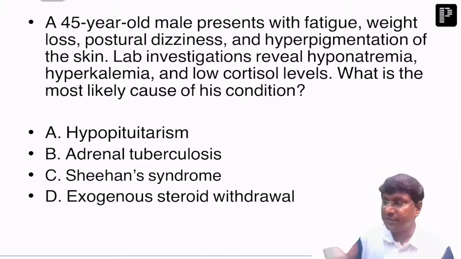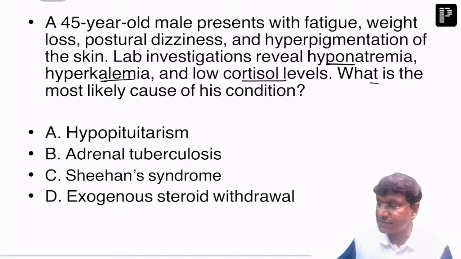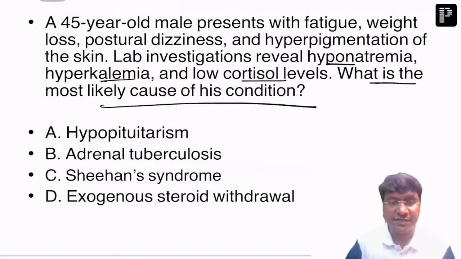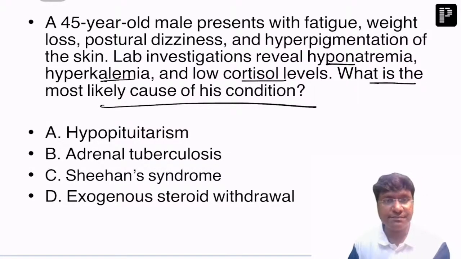Laboratory investigations reveal hyponatremia, hyperkalemia, and low cortisol levels. What is the most likely cause of this condition? Hypopituitarism, adrenal tuberculosis, Sheehan syndrome, or exogenous steroid withdrawal?